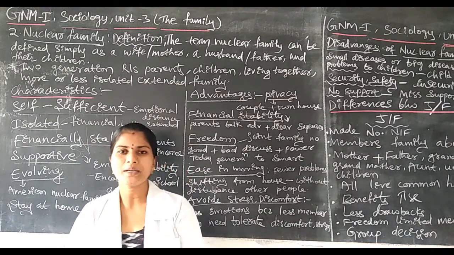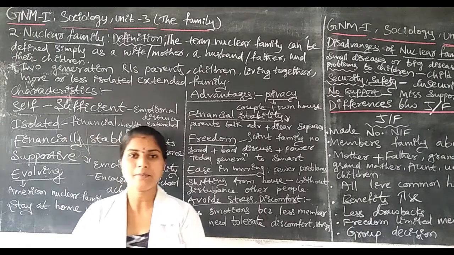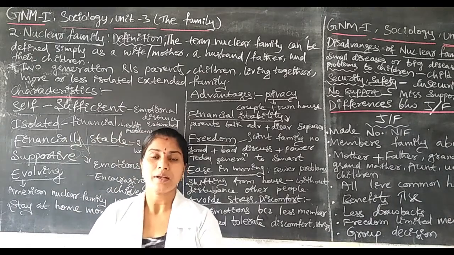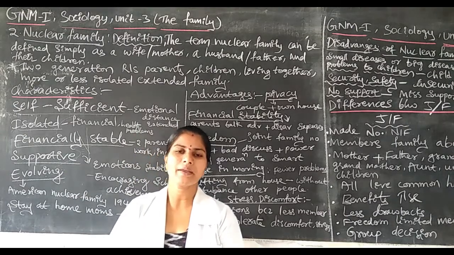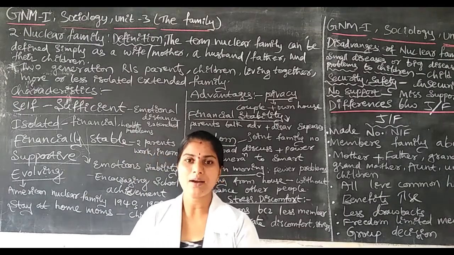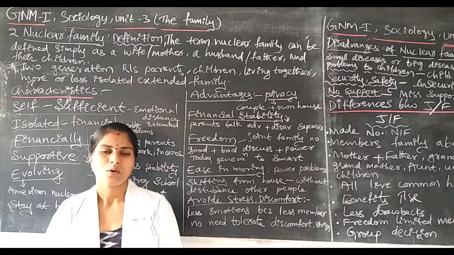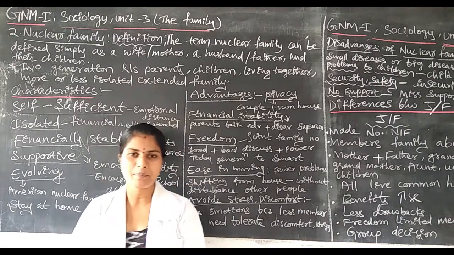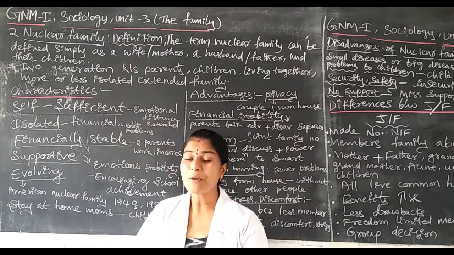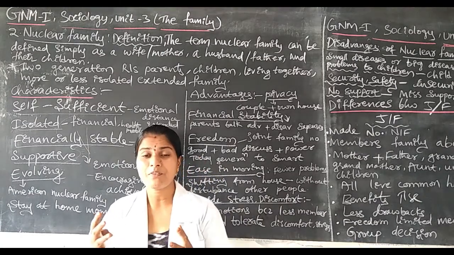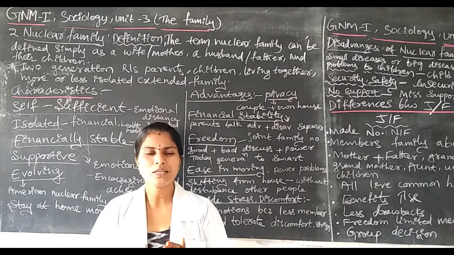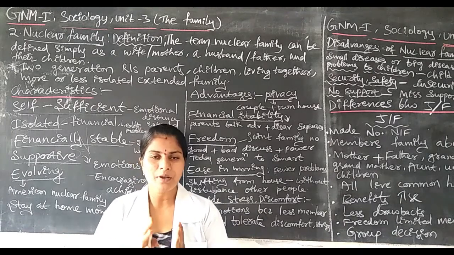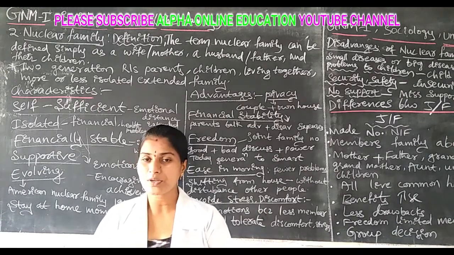They provide KMC, kangaroo mother care, to the children by touching, hugging, or kissing. The child will receive some type of support, love and affection. Why? Because only a small number of people are living together.